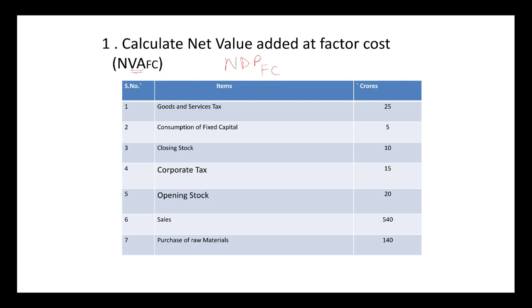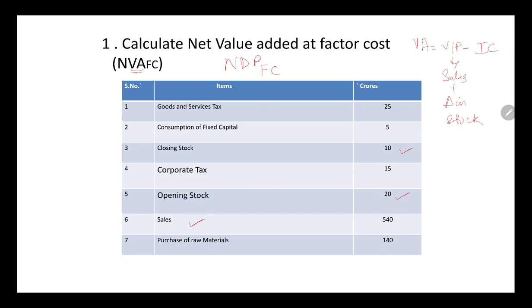First of all we should recall that value added is nothing but value of output minus IC, and value of output is sales plus change in stock. Similarly over here, sales is given, and change in stock is 10 minus 20, which is minus 10.